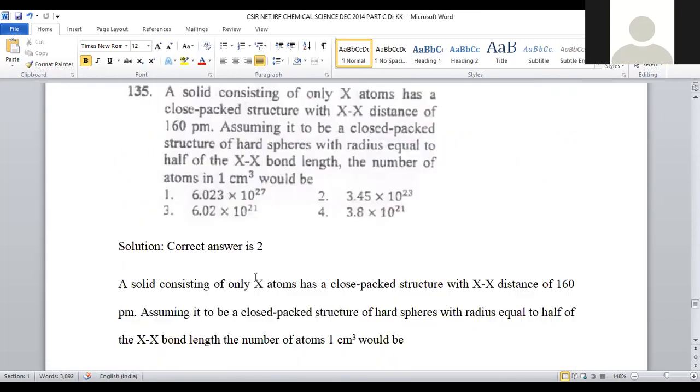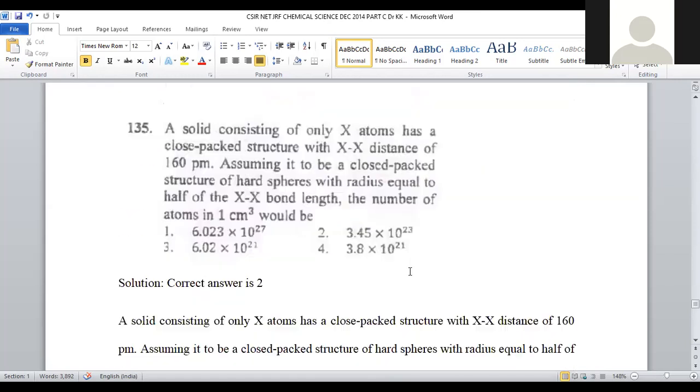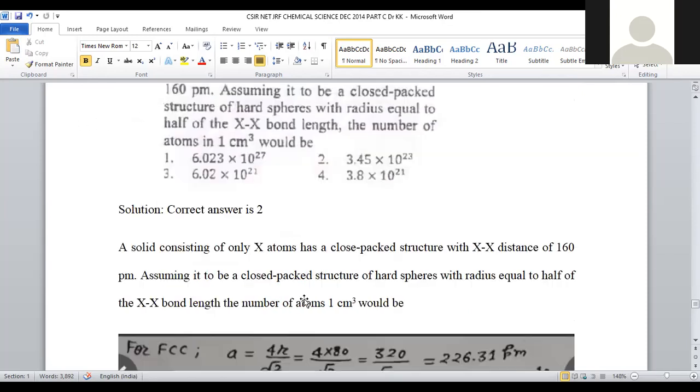Then what they are asking in the question is the number of atoms in 1 centimeter cube. So 1.16 into 10 to the power minus 23 occupies 4 atoms. For 1 centimeter cube, how many atoms are there? That will be taken as a cross multiplication. 4 by 1.16 into 10 to the power minus 23, the value will be 3.45 into 10 to the power 23 atoms, which is provided in option number 2. For question number 135, option number 2 is the correct answer.